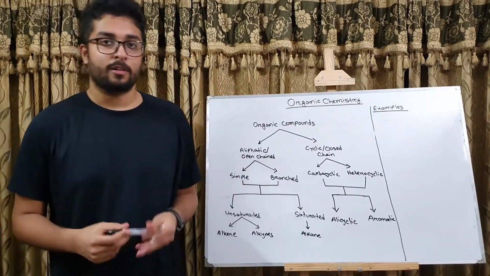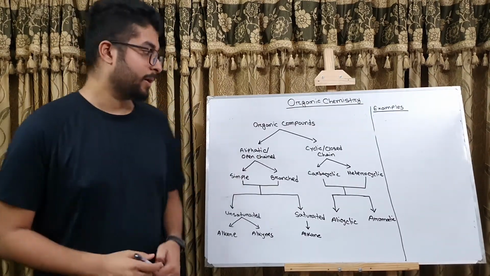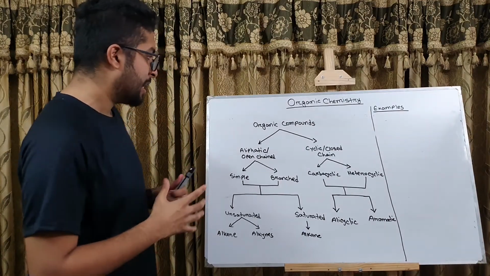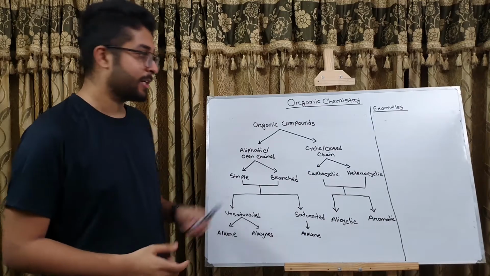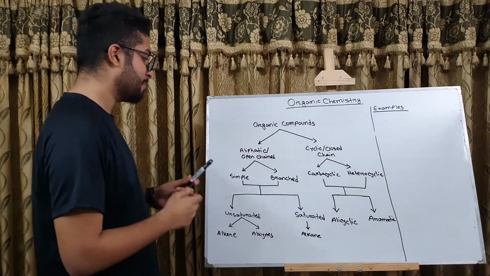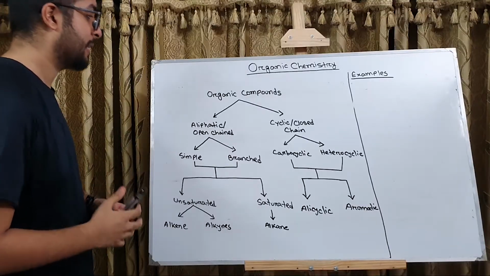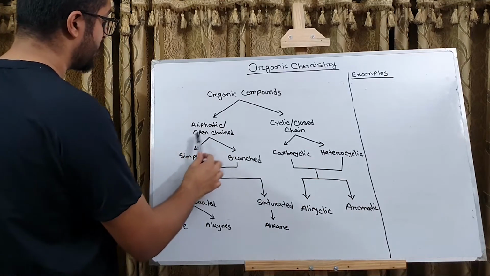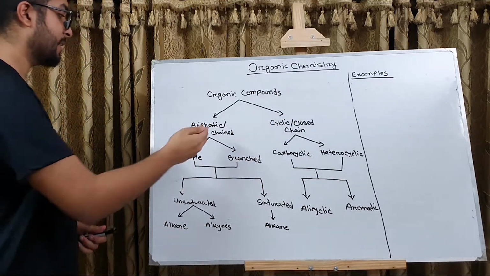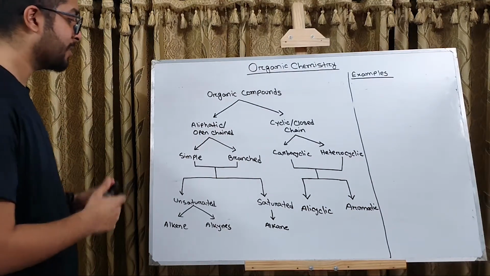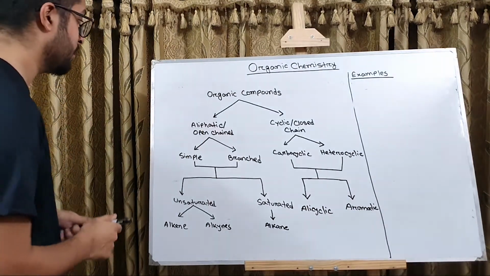So now we're going to talk about the classifications of organic compounds. So organic compounds are of various types. I have tried my best to include every single type here. So organic compounds are mainly classified into two broad subcategories, which are aliphatic or open chain and cyclic or closed chain. Let's first see the classification of aliphatic or open chain organic compounds.